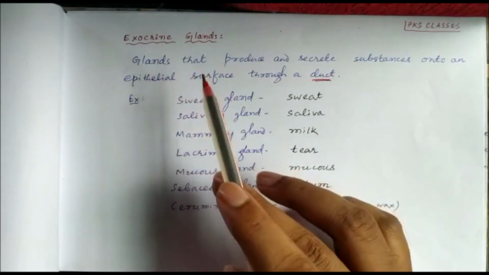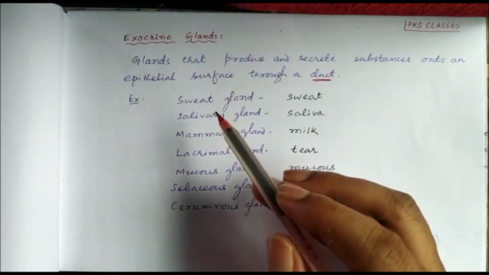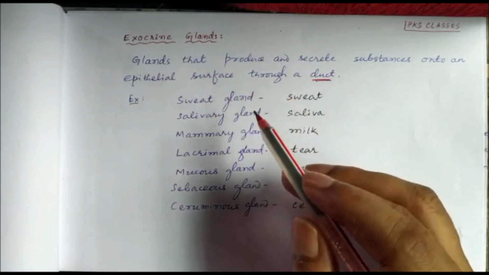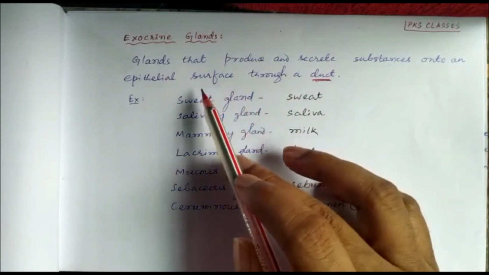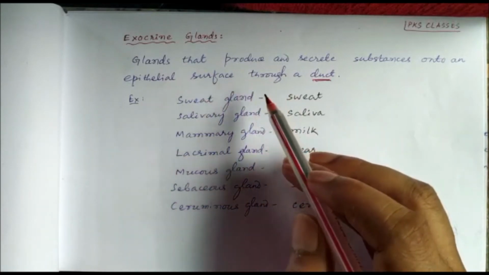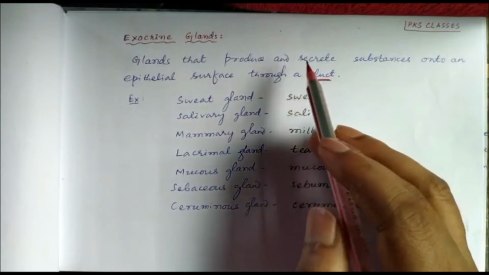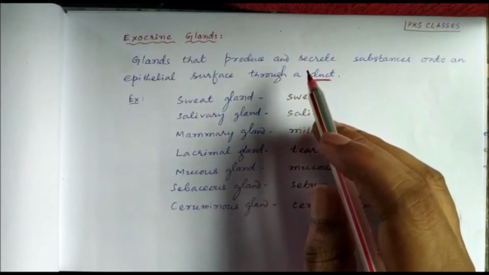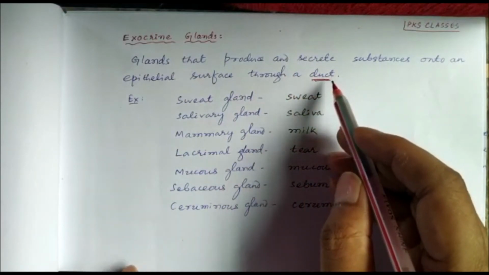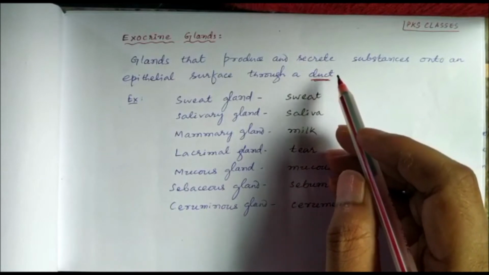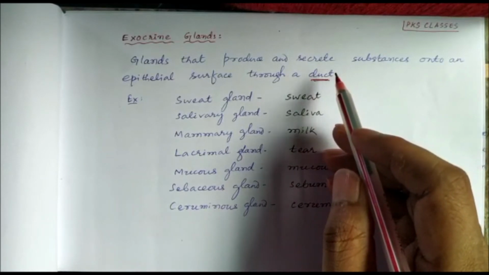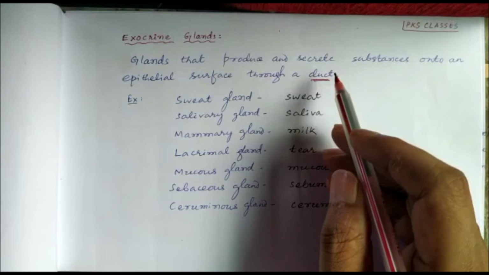So the glands that produce and secrete substances to an epithelial surface through a duct are called exocrine glands. So there is the presence of a duct, and when there is no duct we call it an endocrine gland.